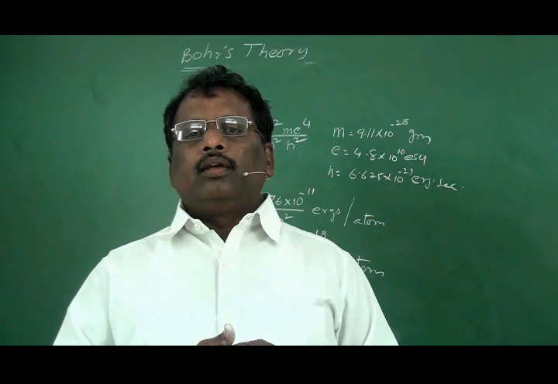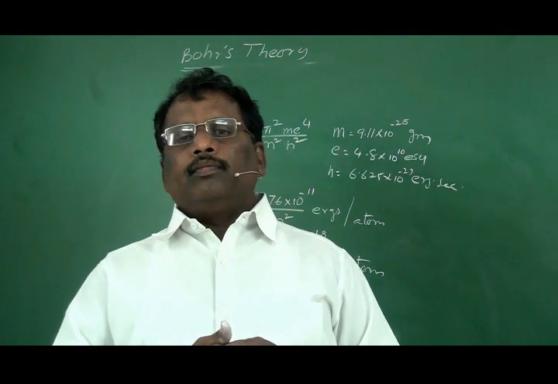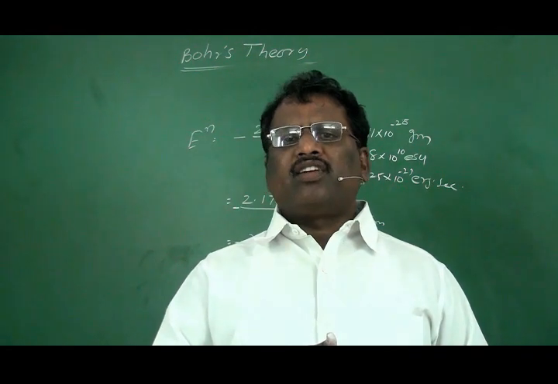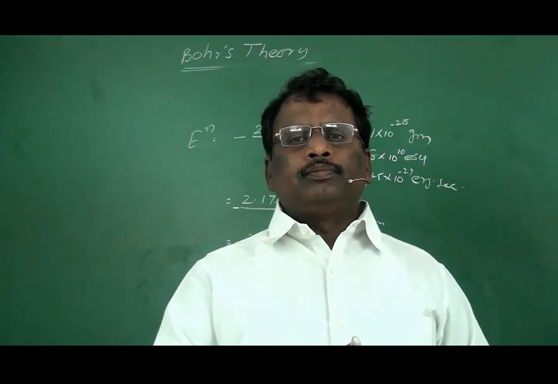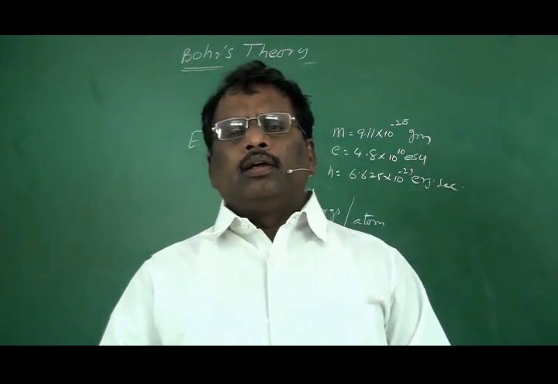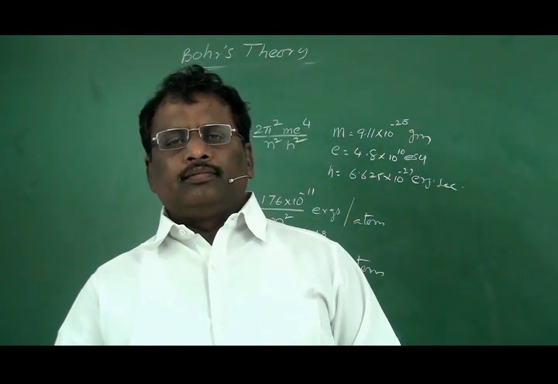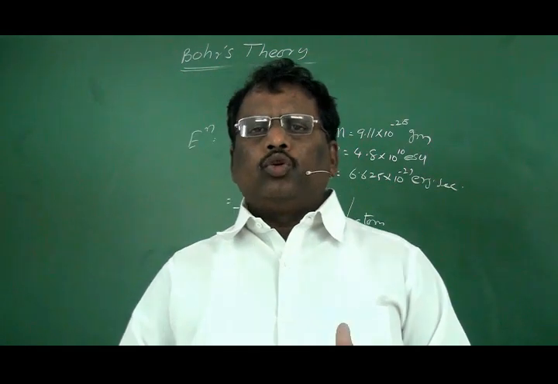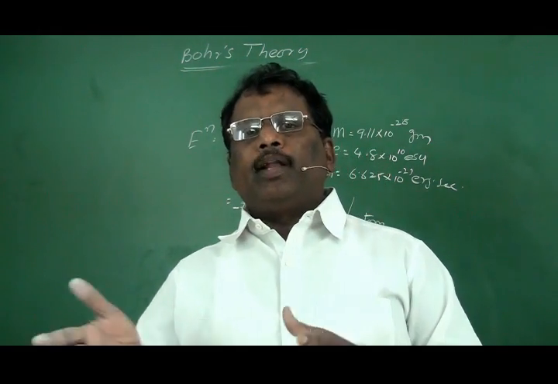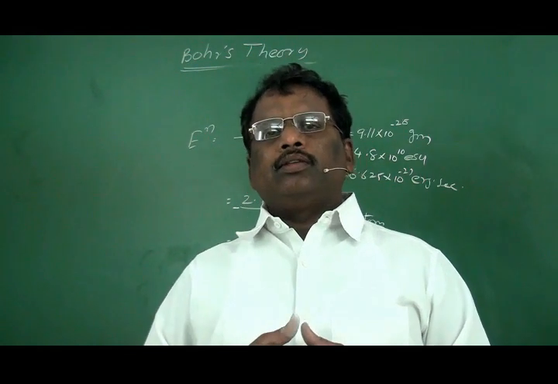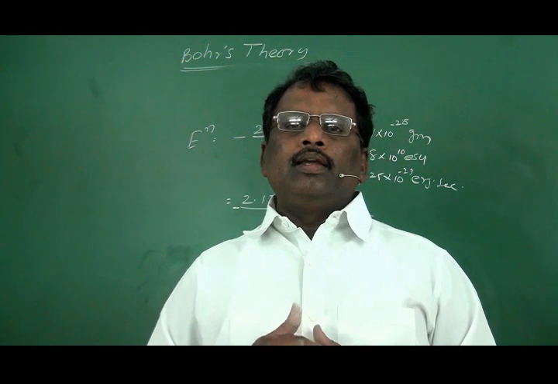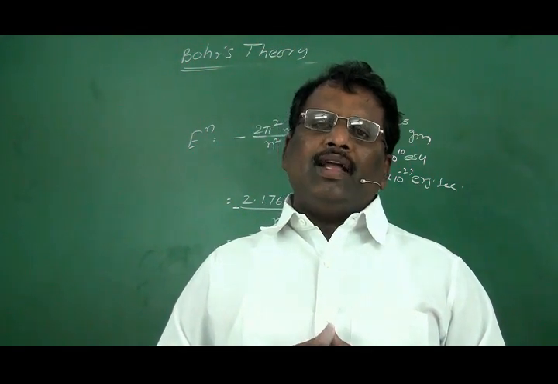That's why Bohr's theory, though it gives a lot of information regarding the structure of an atom and paves the path for further discoveries, was unable to explain so many things like this. That's why we should depend upon other theories to study the structure of these atoms.